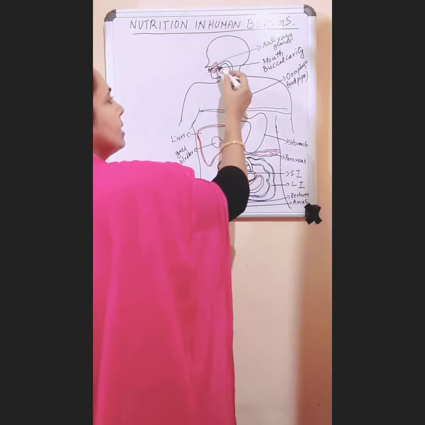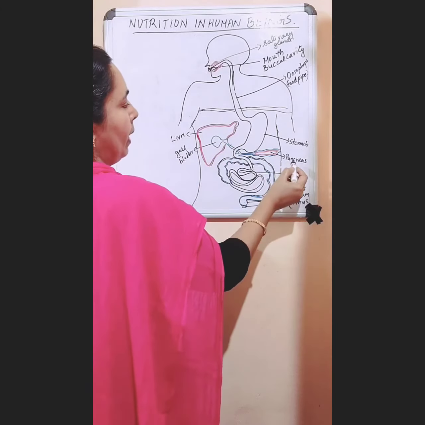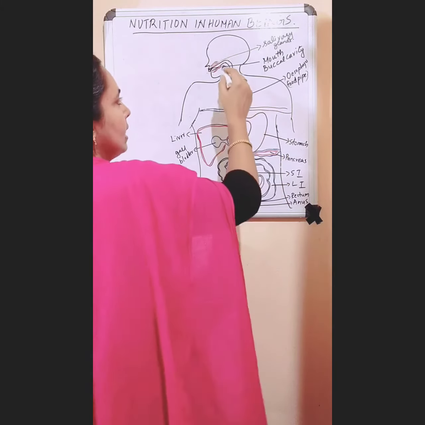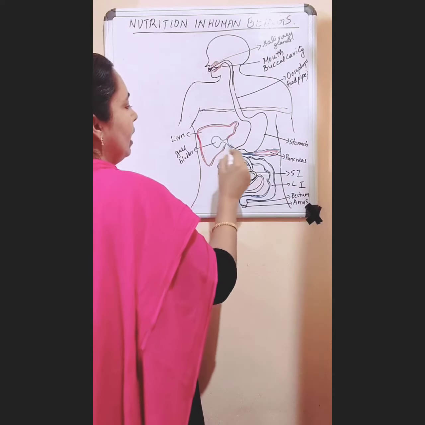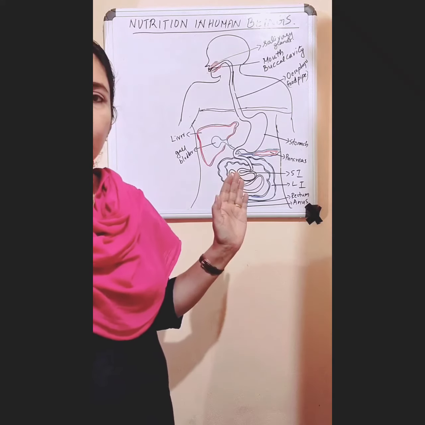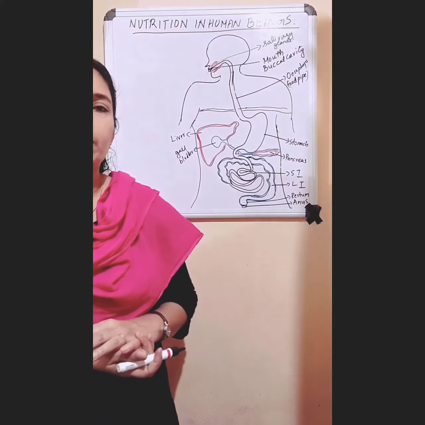Which are the three glands? Salivary gland, liver and pancreas. Along with these organs, the salivary glands, liver and pancreas also open into the alimentary canal. So now we can study nutrition in human beings.